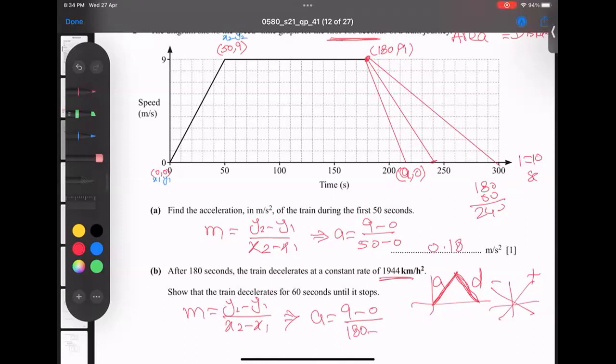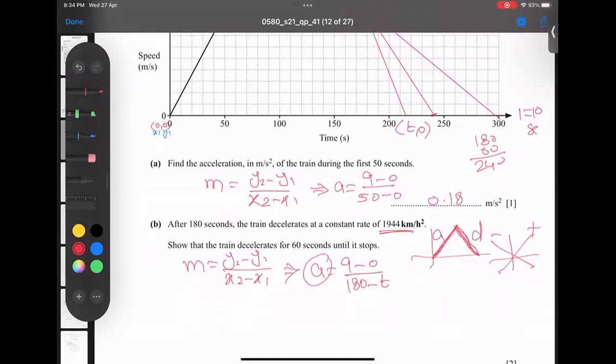I think a is already used there. So I am erasing this a and I'm writing a different variable. So let's take t for time. T comma 0. So I think now I can say 180 minus t. But the acceleration value we have already been given, deceleration. It means this is a value I'm going to plug in here, but with a negative sign. Why negative sign? Because he's saying deceleration. And let's see, 9 by 180 minus t.